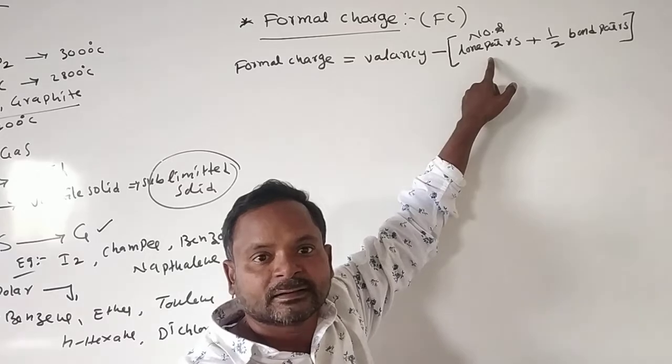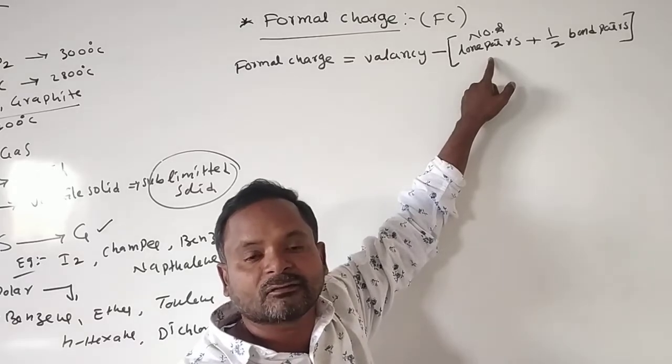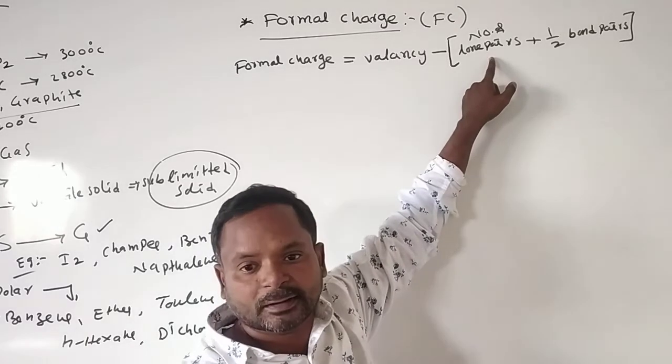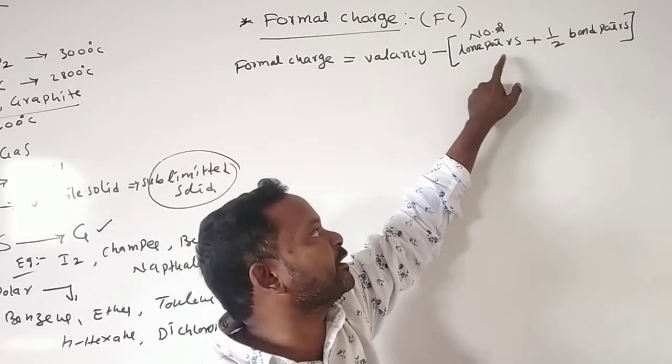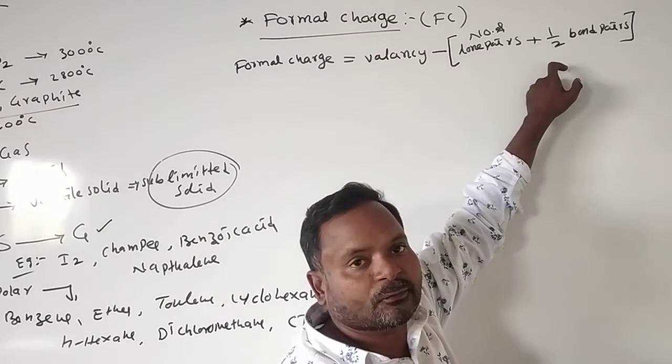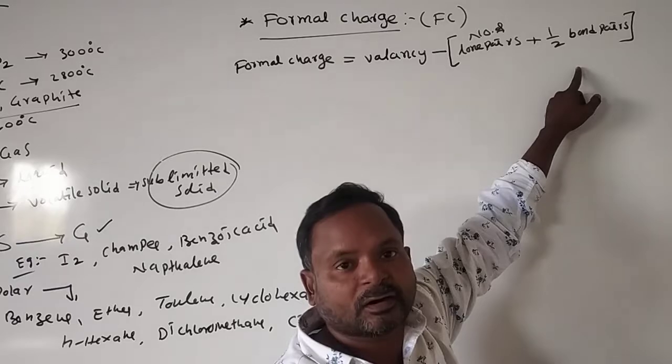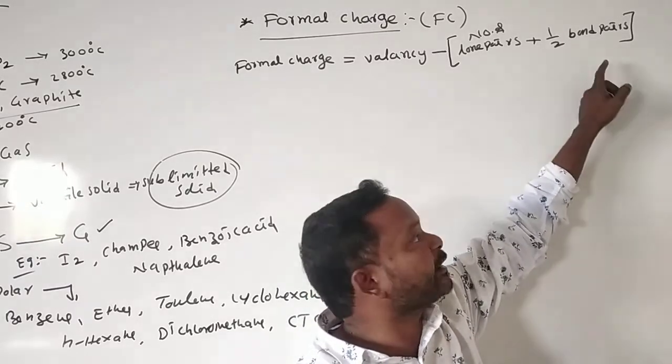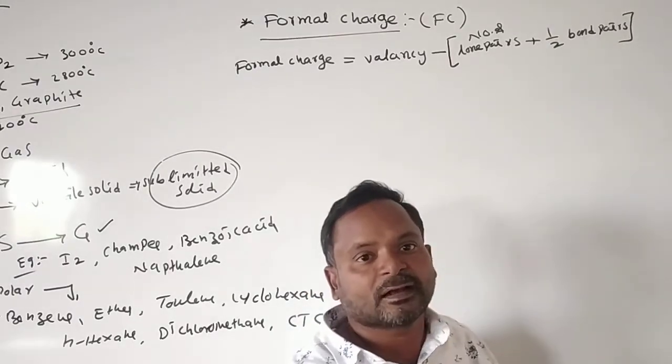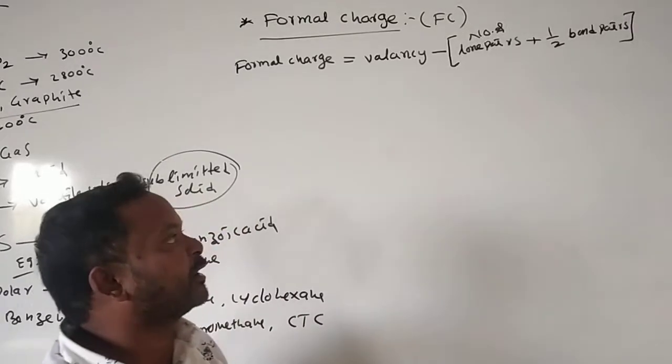Lone pairs means the electrons which are not involved in the bond. Bond pairs means the number of electrons involved in the bonding.